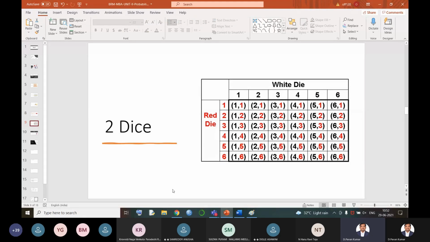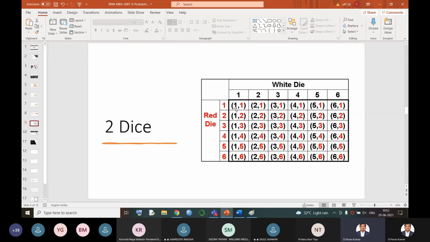Let me consider one die as a red colored die and the second one as a white colored die, or a black colored die, whatever it might be. See now, the red die is having 1, 2, 3, 4, 5, 6 faces, and the white die is also going to have the 6 faces. Now, how many possible outcomes may I get?